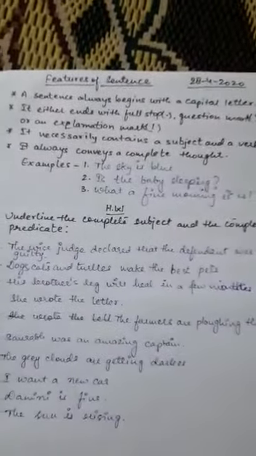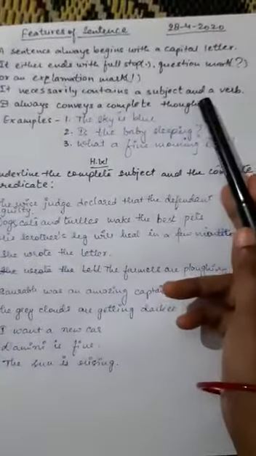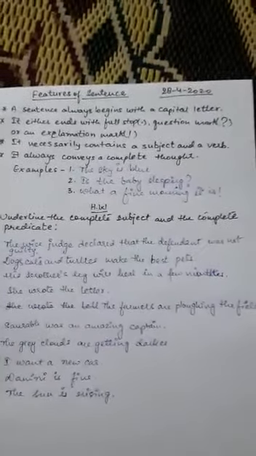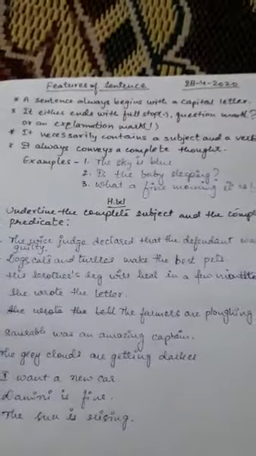So a single sentence needs a subject and a verb part. Without a subject or without a verb, a sentence will not be of complete sense. And the last is, it always conveys a complete thought if a sentence consists of a subject and a verb. Okay, students. So these are the features of a sentence.